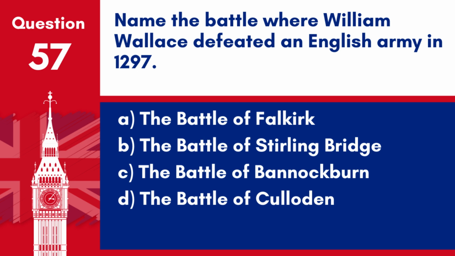Question 57. Name the battle where William Wallace defeated an English army in 1297. A. The Battle of Falkirk. B. The Battle of Stirling Bridge. C. The Battle of Bannockburn. D. The Battle of Culloden.